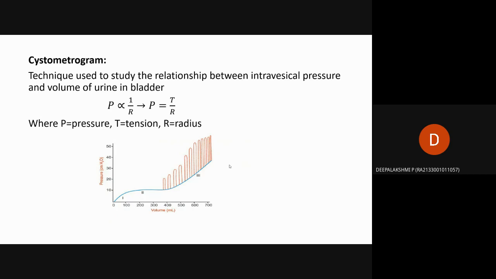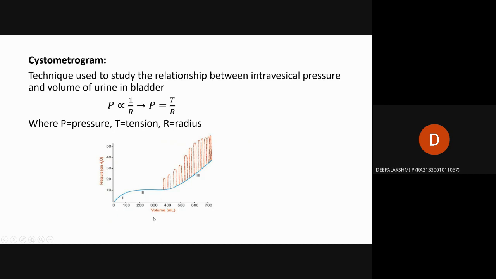Then next we are going to see the cystometrogram. This technique is used to study the relationship between the intravesical pressure and the volume of urine in the bladder, that is the pressure and the volume in the bladder. Here the pressure is inversely proportional to the radius, that is P equals T by R, where P is the pressure, T is the tension, and R is the radius.